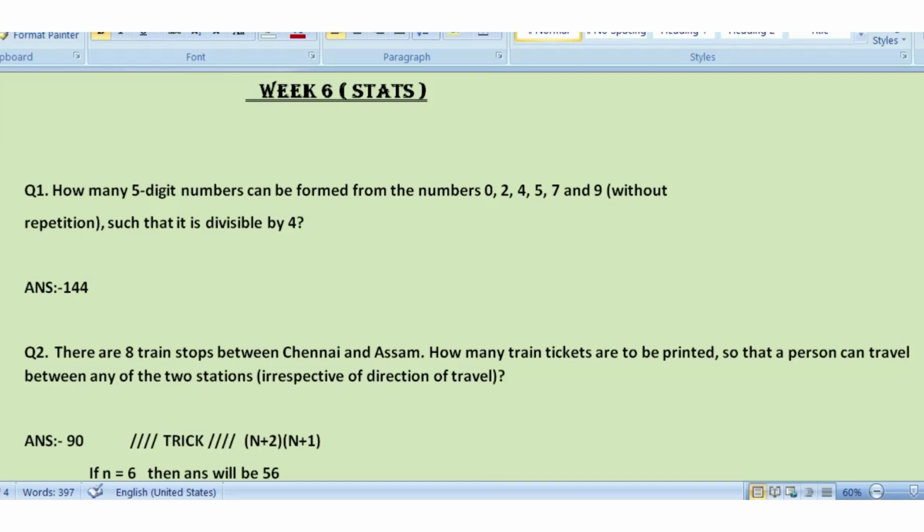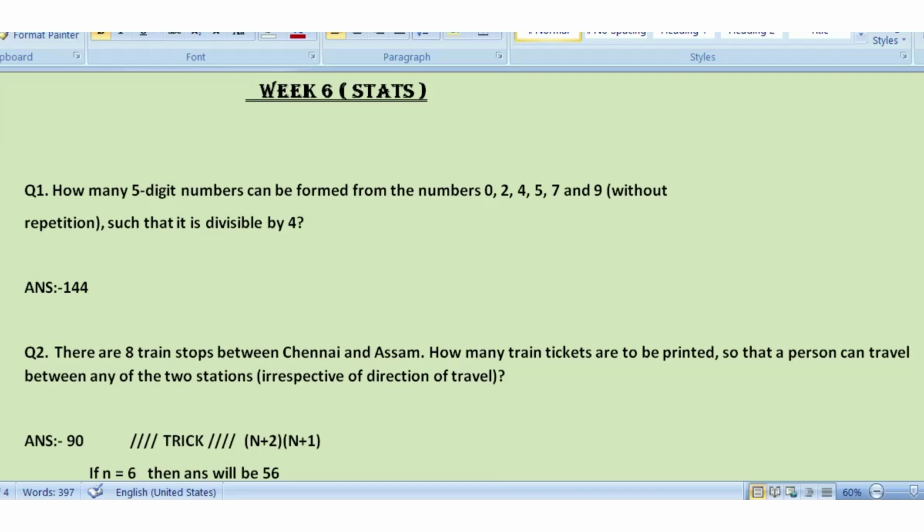Let's just call it n. For convenience, let's say that there are n train stops between Chennai and Assam. So all you have to do is calculate n plus 2 times n plus 1. Let's say that in your case n is equal to 6.